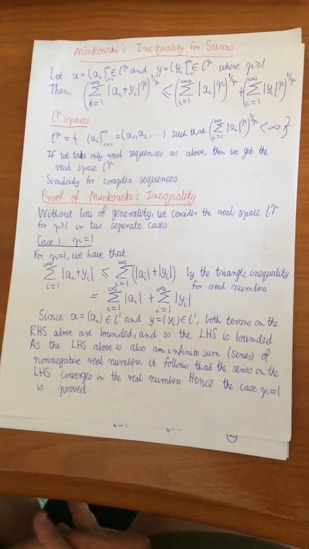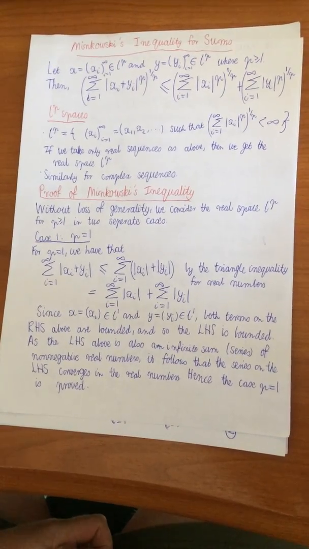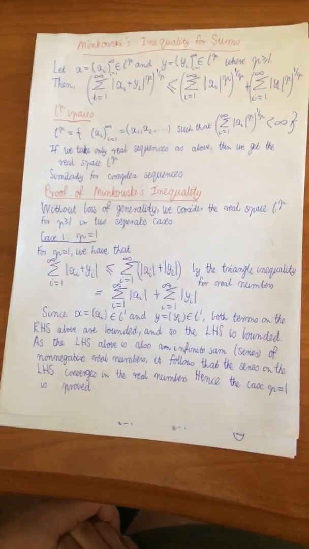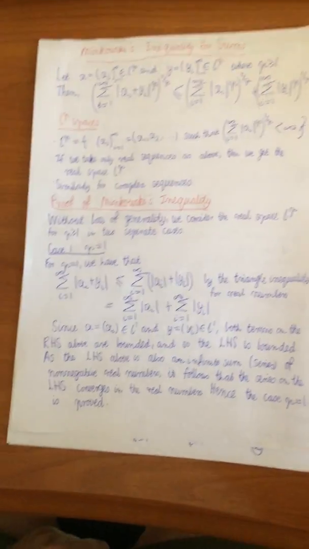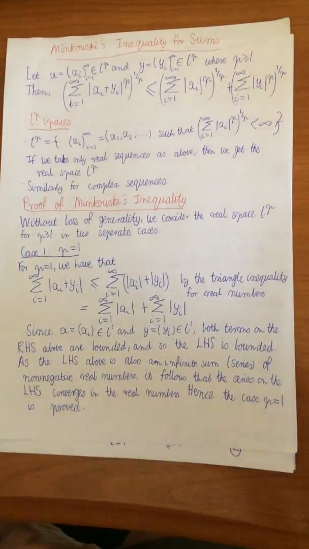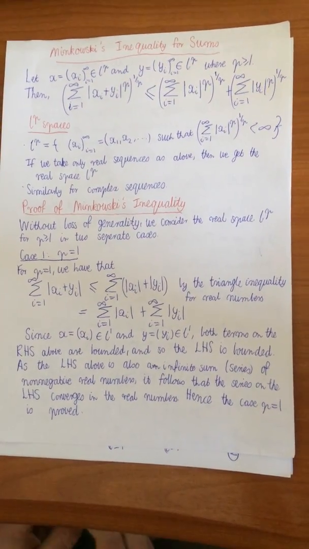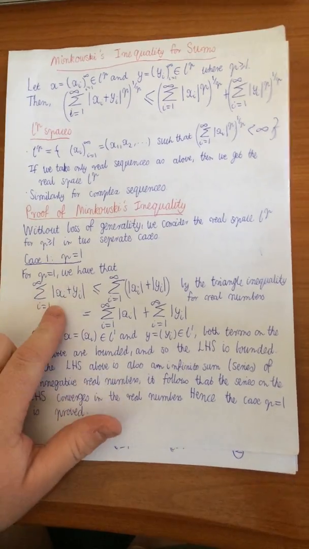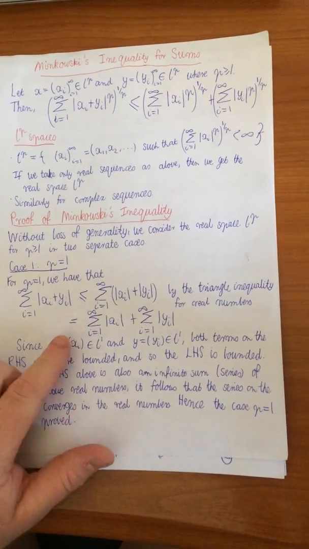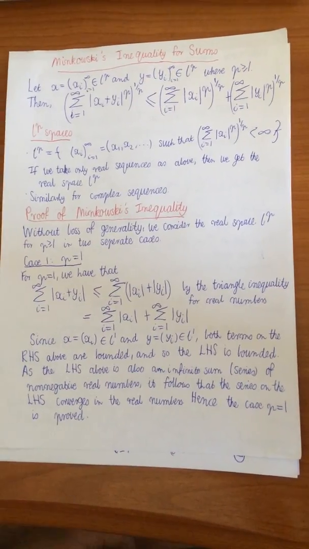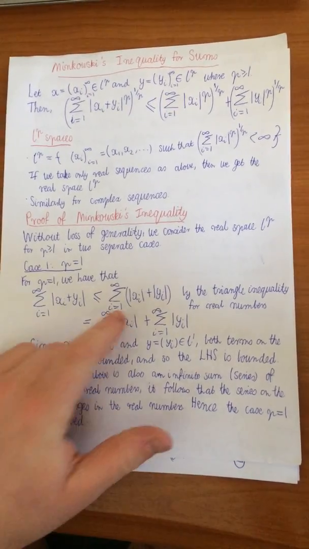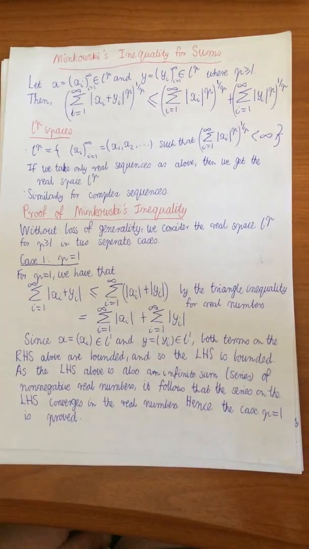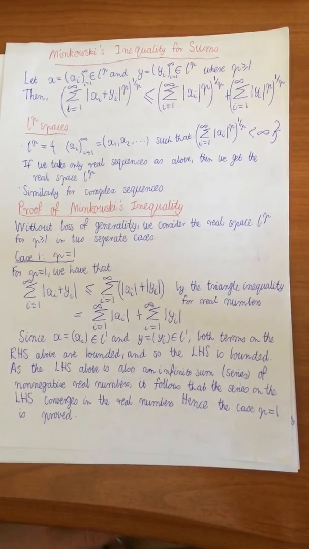So without loss of generality, we can consider the real space LP for p greater than or equal to 1 in two separate cases. Our first case is when p is equal to 1. For p equals 1, we have that the sum from i equals 1 to infinity of the absolute value of xi plus yi is less than or equal to the sum from i equals 1 up to infinity of the absolute value of xi plus the absolute value of yi, by the triangle inequality for real numbers.